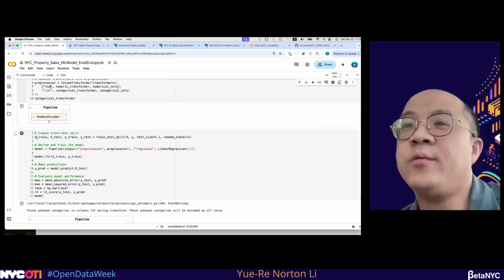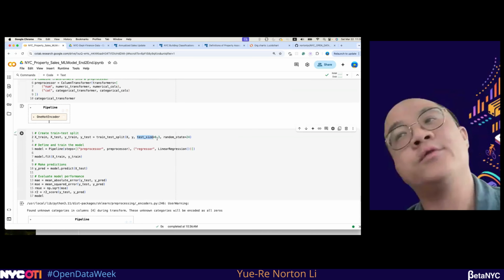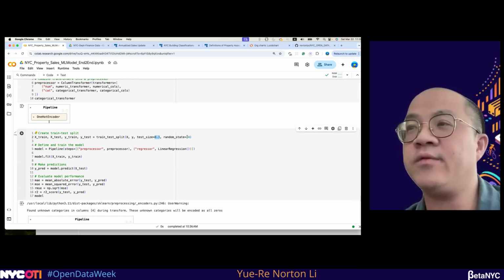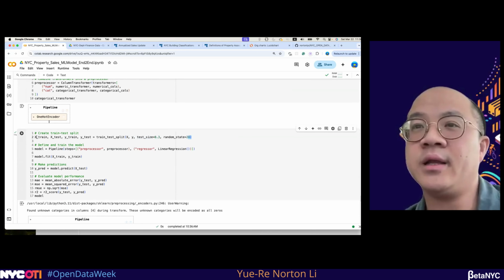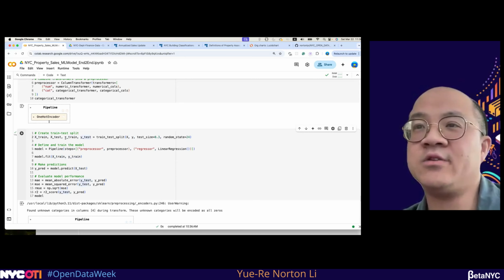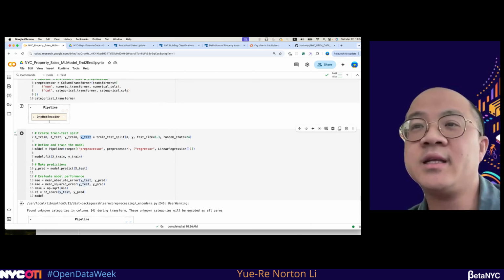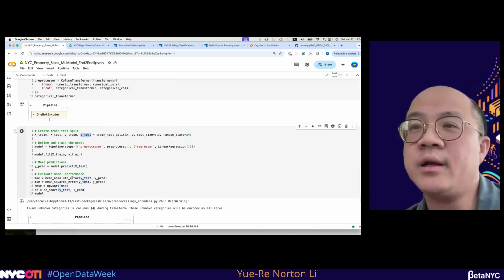And the next thing is to do a train test split with all your data. Here I'm using 30% test, and a random state of 24, and then all this data will be split into 4 sub data sets: X train, X test, Y train, Y test. The X train and Y train we use for training, and the X test and Y test we use for testing to validate the model. And this data we put into the model here.